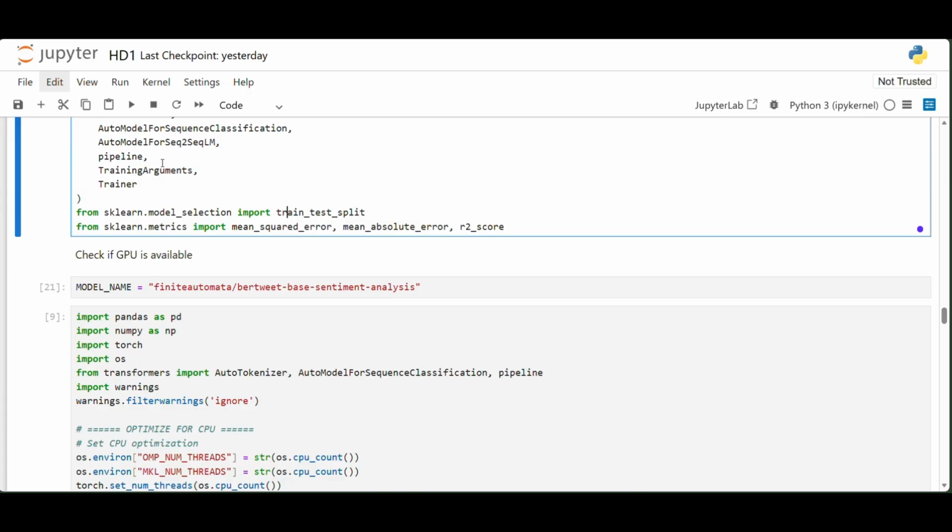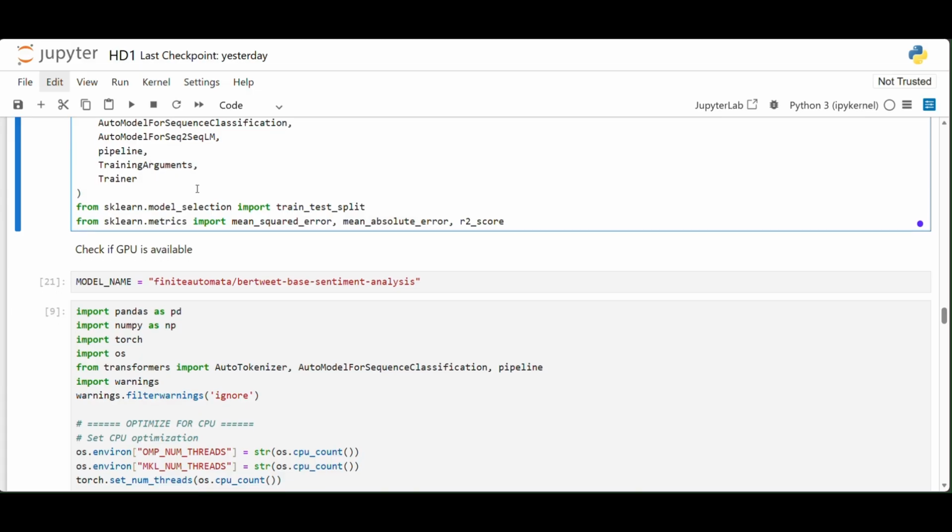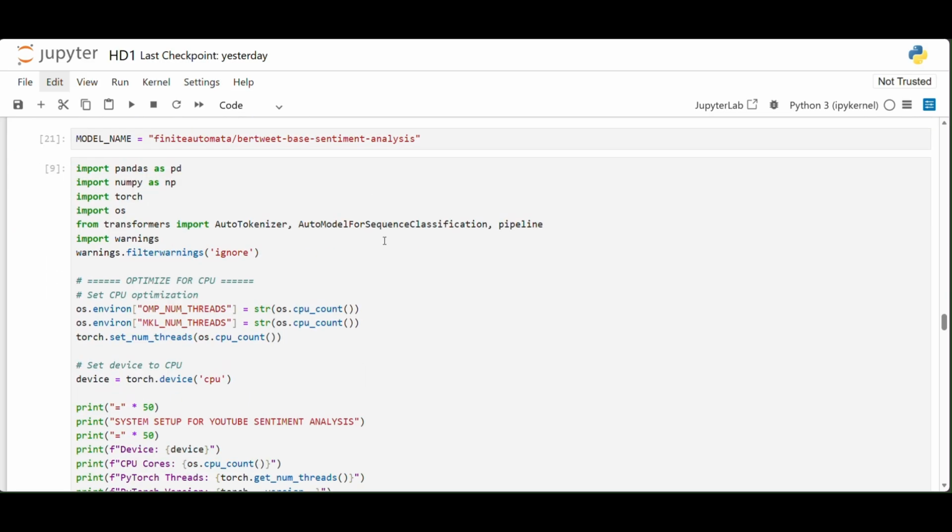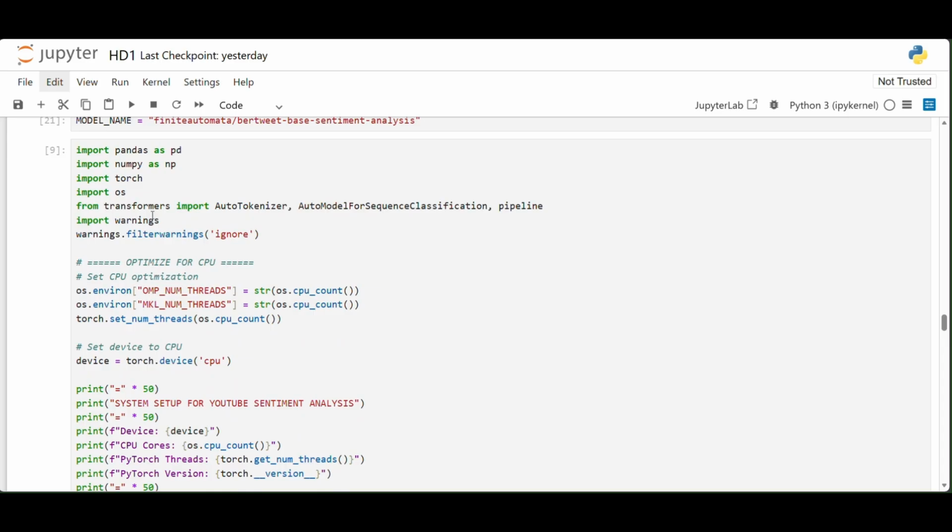And then we have TrainingArguments, which specifies the settings for training, and Trainer, which is a built-in training class that handles training and evaluation automatically. This is my model name. I've imported more libraries.